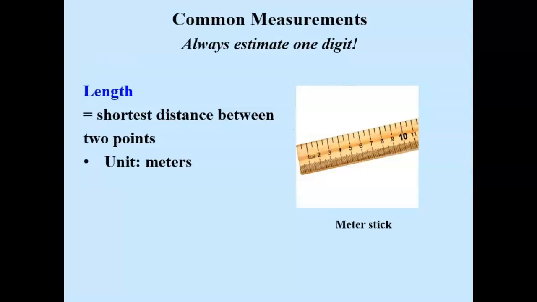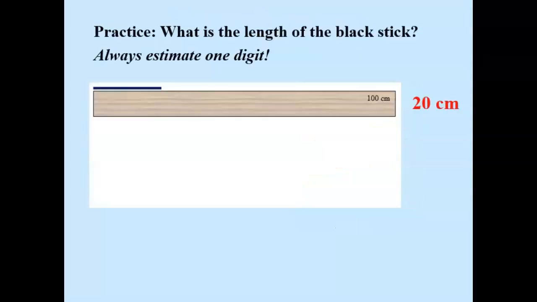First, let's look at length. Length is defined as the shortest distance between 2 points. The units we use are meters, and the common tool is a meter stick. Remember that when we do measurements, we always estimate 1 digit. So let's practice. What is the length of the black stick, and we always estimate 1 digit. This meter stick only tells us if we're less than 100 centimeters or greater than 100 centimeters. And so we'll approximate. It's about 20 centimeters. Could be 30 centimeters, but it's about 20.